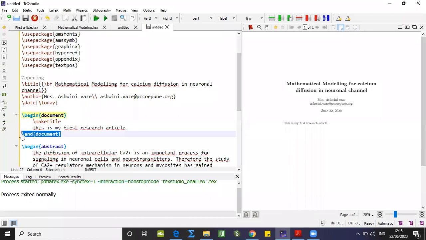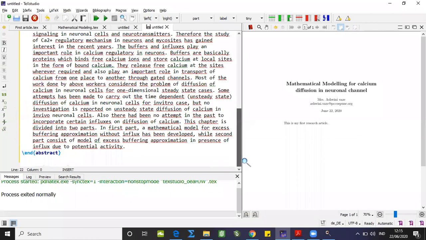Actually, everything we should write down between these two commands, begin document and end document. I forgot to copy this particular end document at last. That's why that error was not shown, I guess.